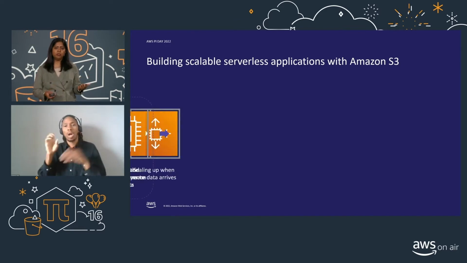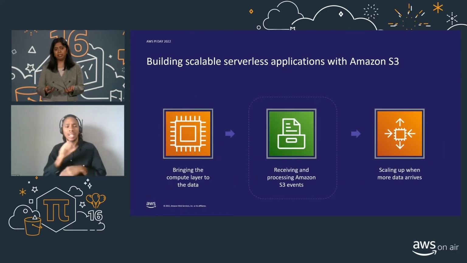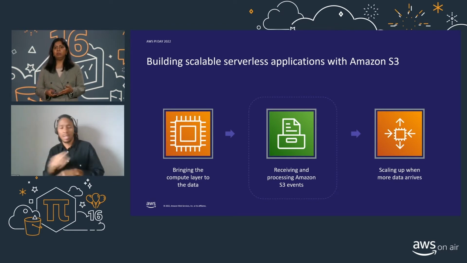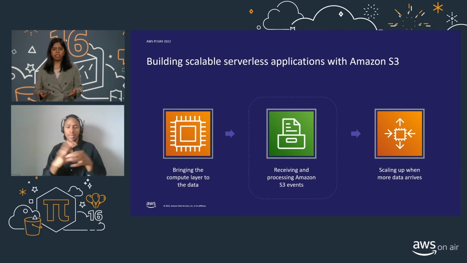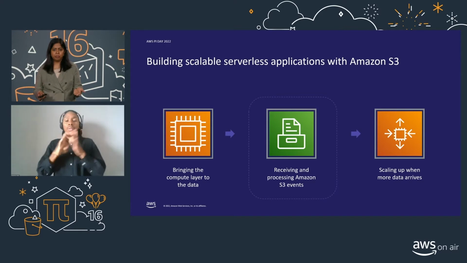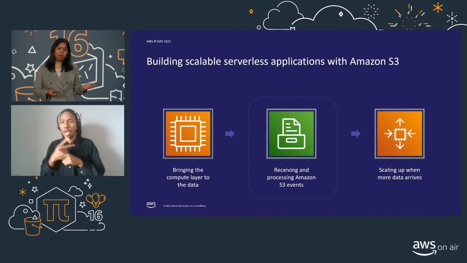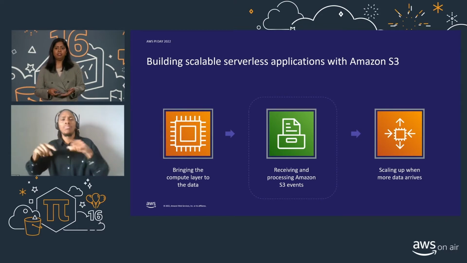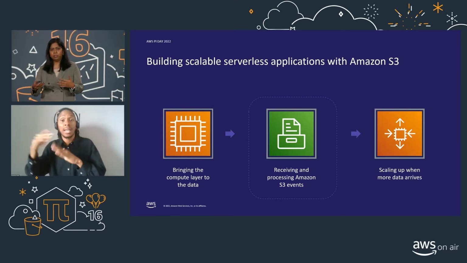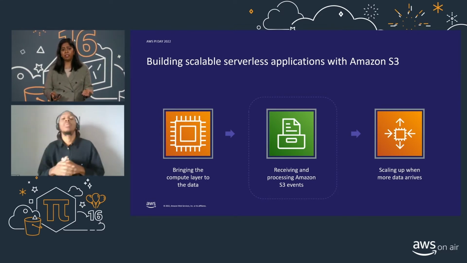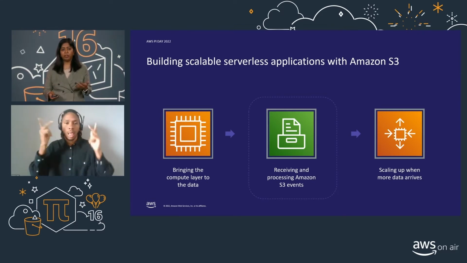What the S3 to Lambda serverless pattern does is that it brings the compute layer to the data layer. And this could be your objects, your files, your databases. And this is also super helpful for our developers because you don't have to worry about the compute scale. Lambda would scale up and down automatically based on your workload patterns. At your peak load, Lambda will scale up, and once the peak subsides, it would scale down. So developers didn't need to worry about scaling constraints, especially when writing their application.